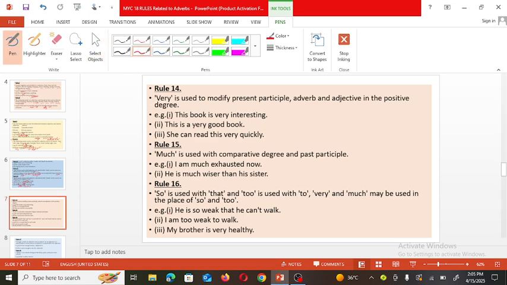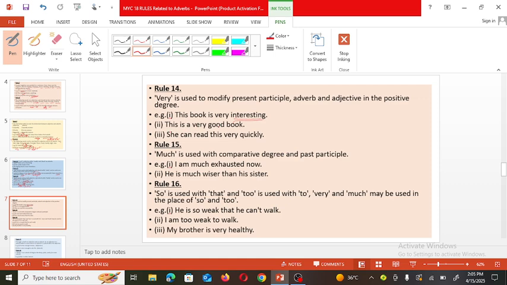Very is used to modify a present participle, an adverb, and an adjective in the positive degree. For example, this book is very interesting. So here interesting is what? Adjective, and it is in the positive degree. So very interesting.